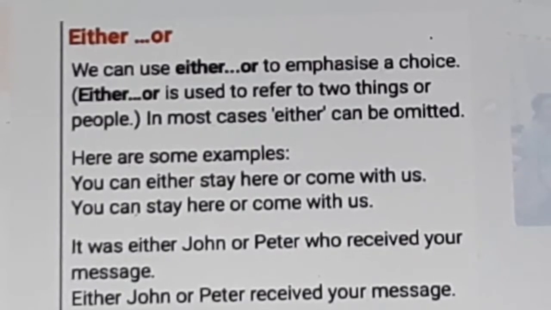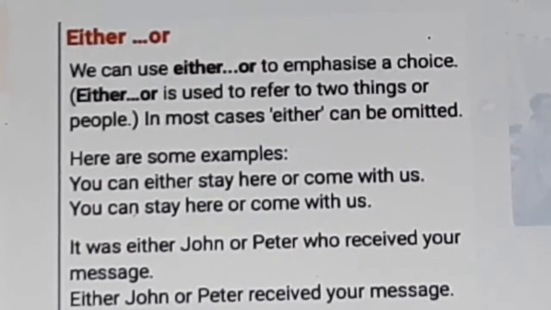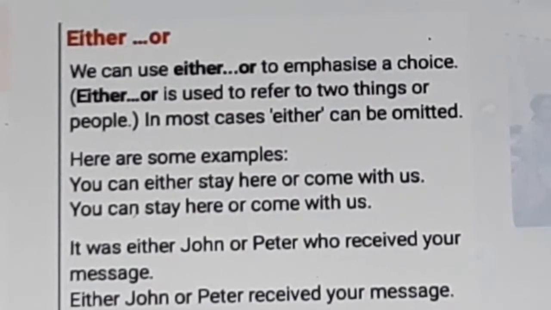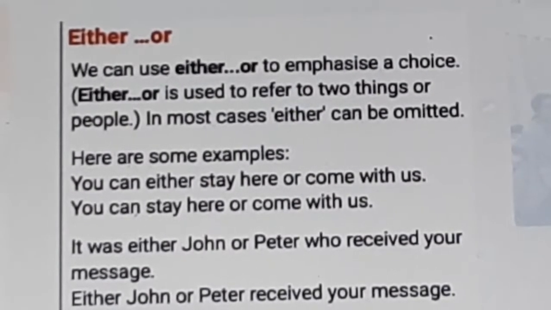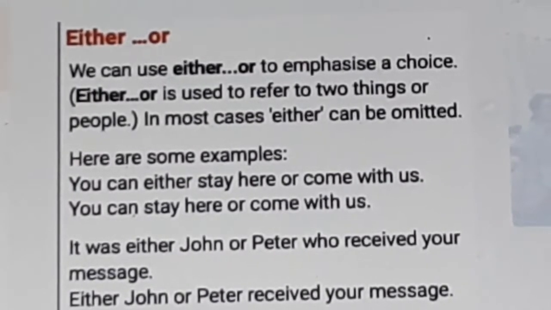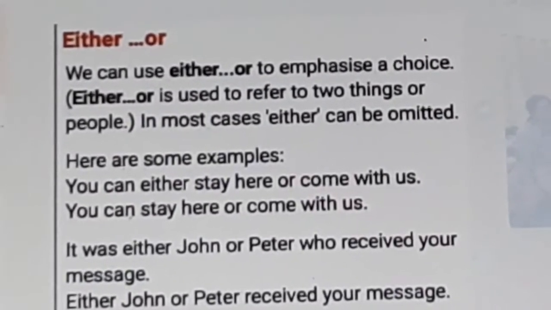These are two possibilities. It was either John or Peter who received your message. Either John or Peter received your message. John or Peter received your message. We can omit either also.